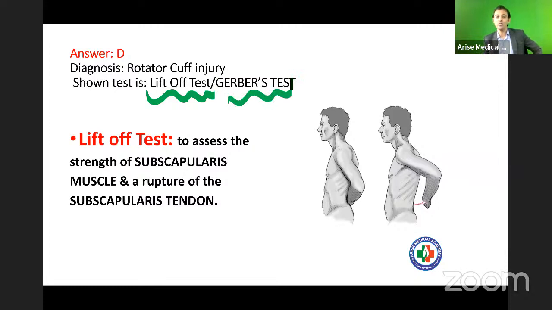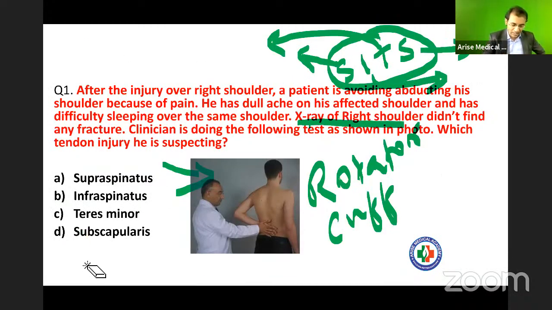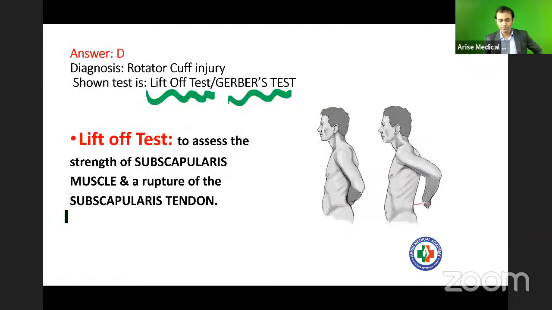So what is happening whenever you perform the lift off test? You are going to assess the strength of the subscapularis muscle and whether there is a rupture in the tendon of the same muscle. So here the answer will be what? Answer is D only. Very good. Okay, next question.